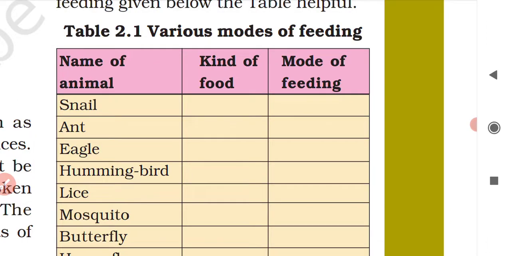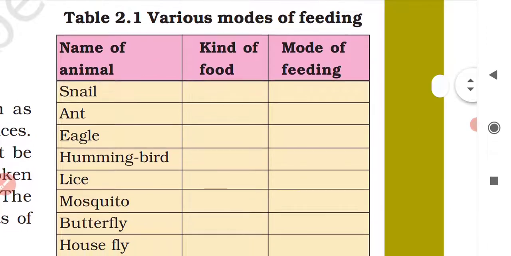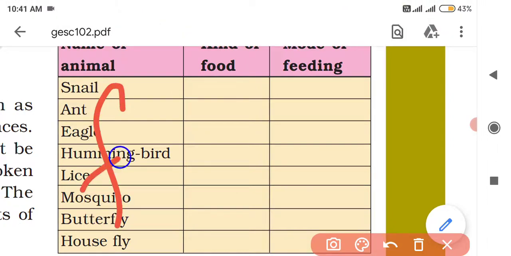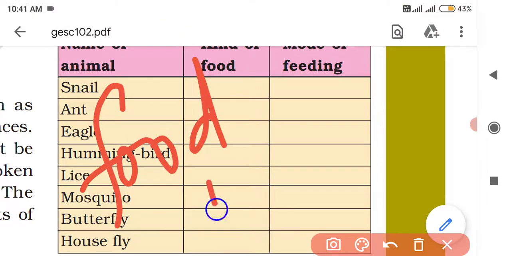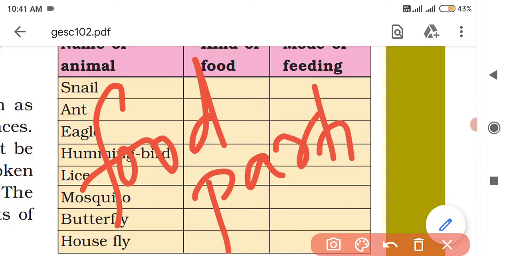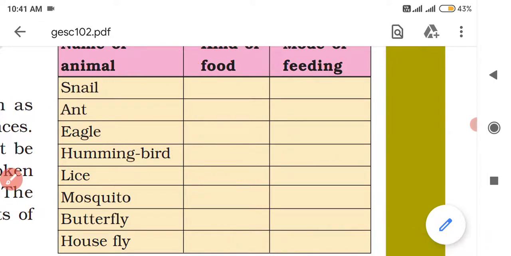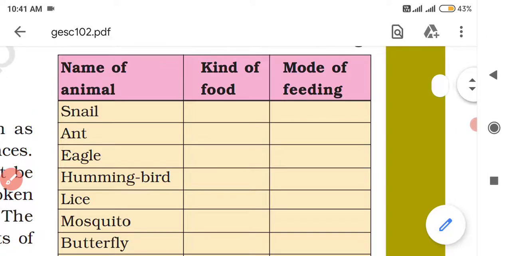Next is your ant. What kind of food do they feed on? Basically, ants feed on small food particles. You can write small food particles under kind of food for ant.